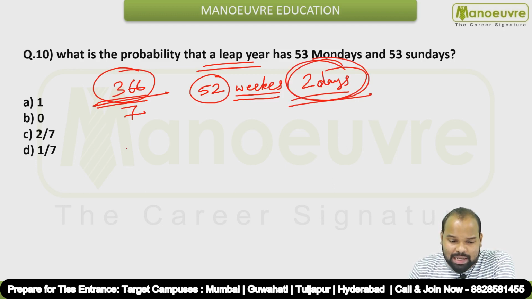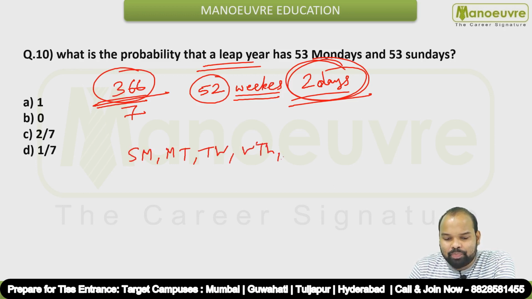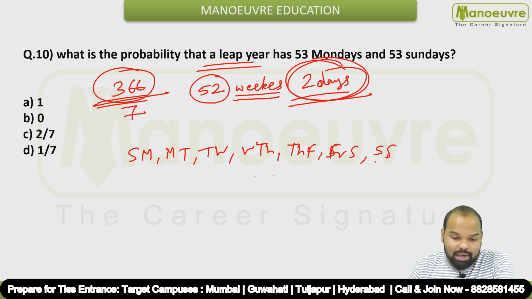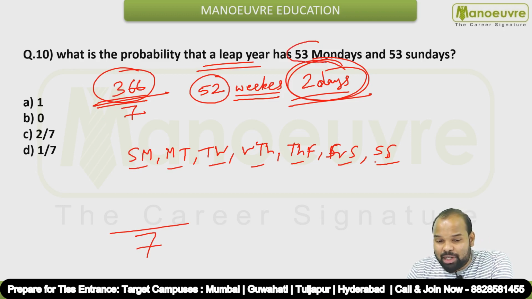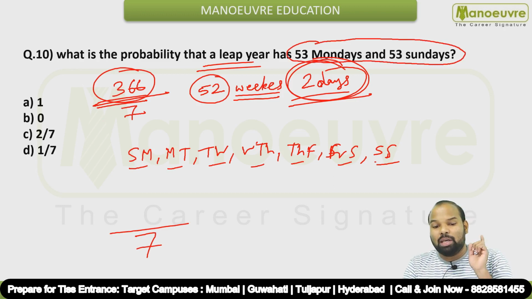Okay, these 2 days can be Sunday-Monday, Monday-Tuesday, Tuesday-Wednesday, Wednesday-Thursday, Thursday-Friday, Friday-Saturday, and Saturday-Sunday. Okay, so 1, 2, 3, 4, 5, 6, 7. There are 7 possibilities total, right? But they have given you only one possibility over here, 53 Mondays and 53 Sundays. So your event says it should be 53 Sundays and 53 Mondays.